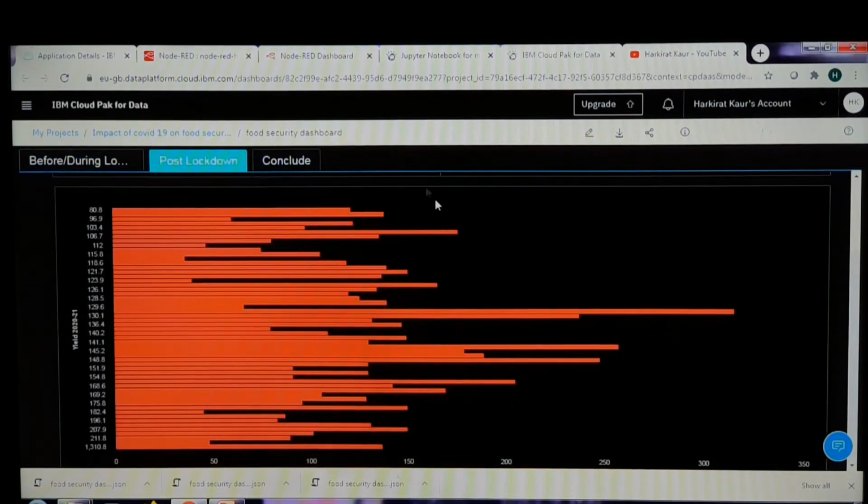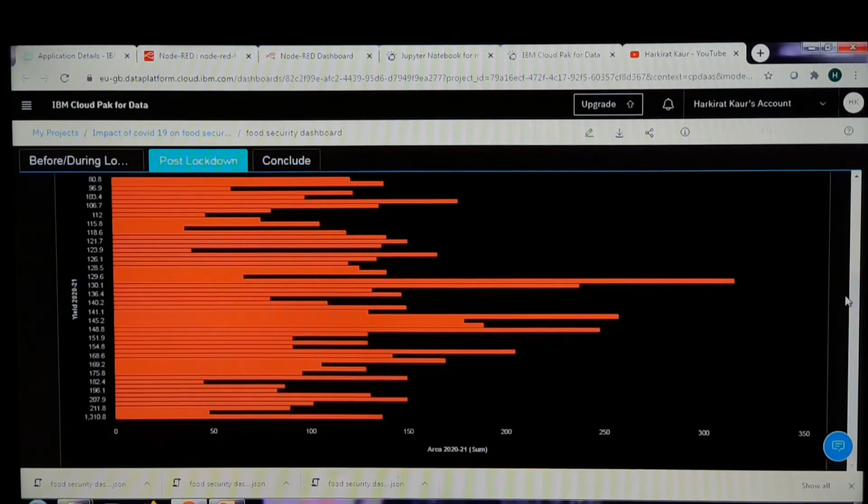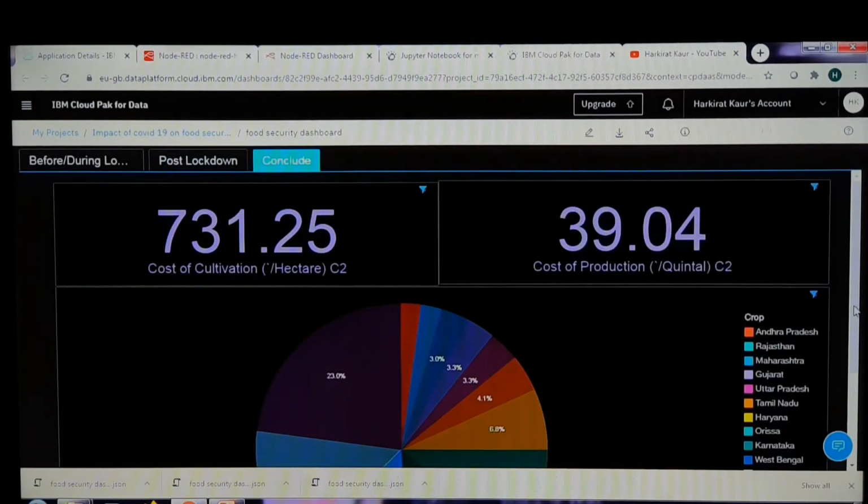Going to the post-lockdown section, we have a graph which is showing the area versus yield graph. As the area is increasing or decreasing, the yield is affected as well. So this was the post-lockdown one. And on the conclusion of the whole, we have this much of cost of cultivation per hectare, and this was the cost of production per quintal.